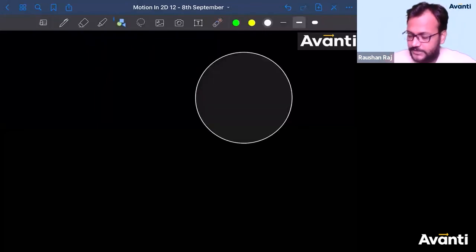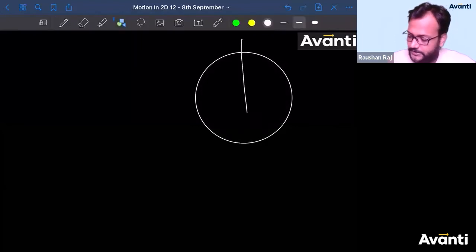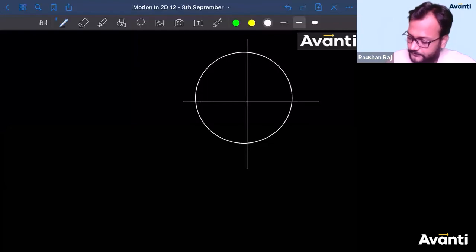So consider this is a circular path in which a particle is moving or rotating. This is the origin.